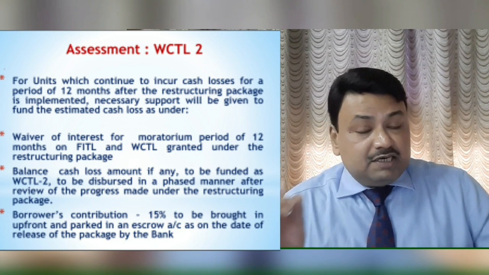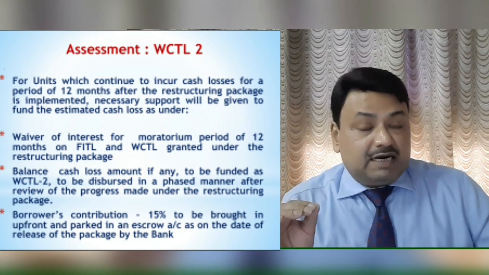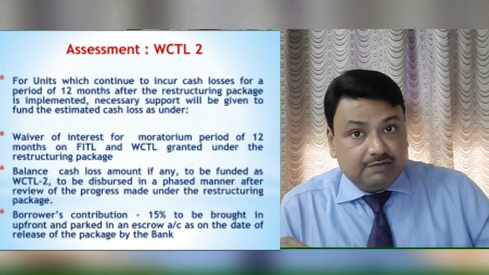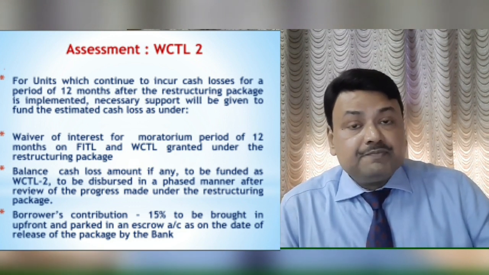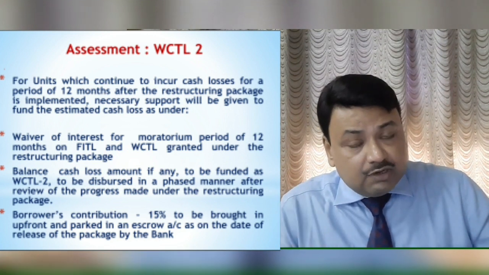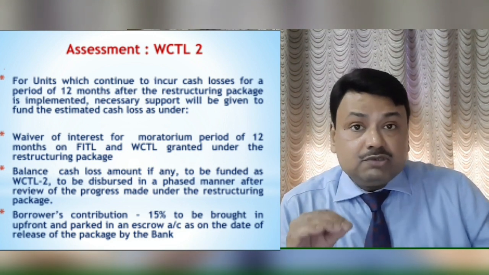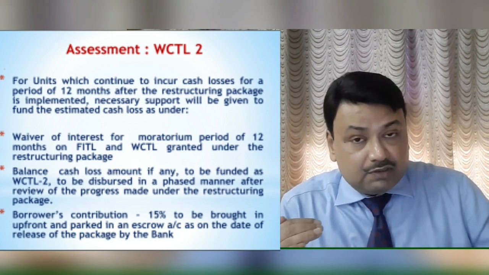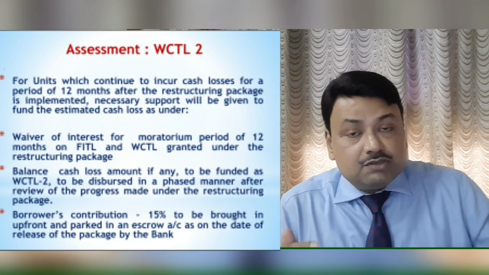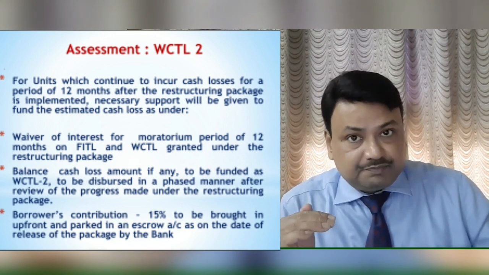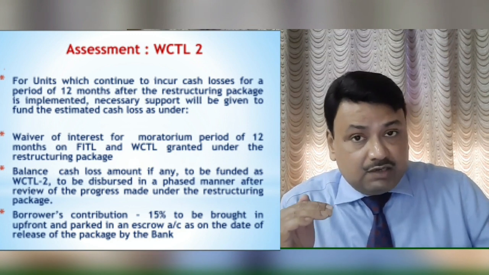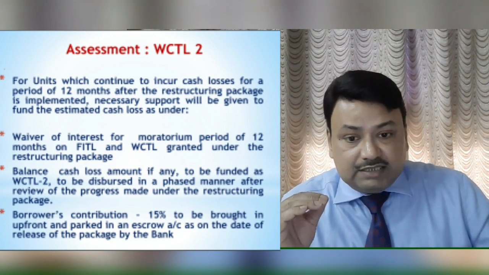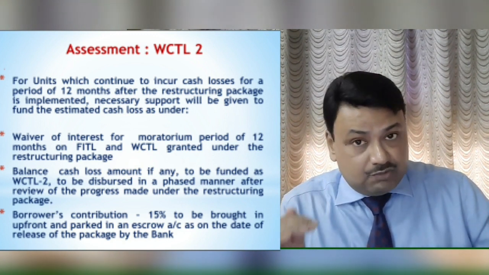So borrower's contribution in WCTL 2 will be 15% margin. See here, this is very important to note. In FITL and in WCTL 1, we are not taking margin from the borrower because it is the overdue amount carved out from the loan. But WCTL 2 is an additional loan which we are providing to the unit for its support in its cash loss. So in this case we have to take margin, and this margin is fixed at 15%.